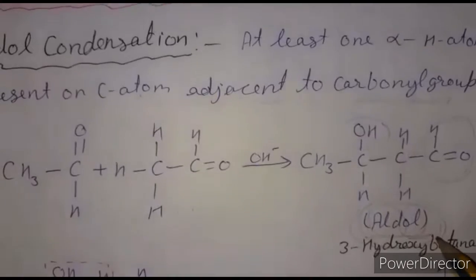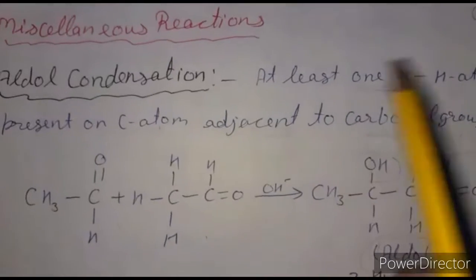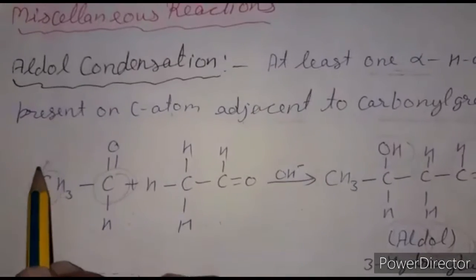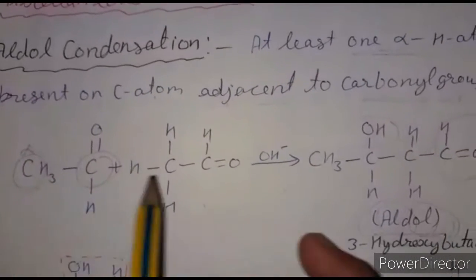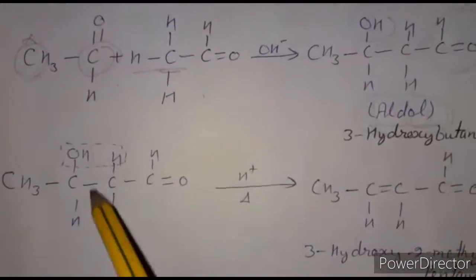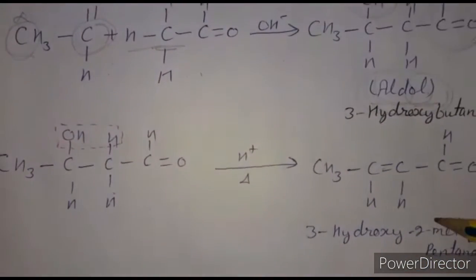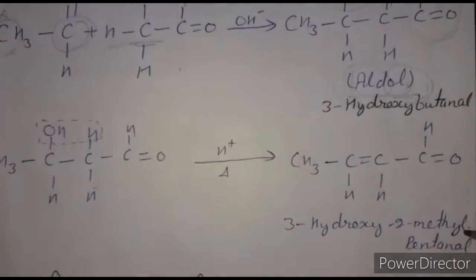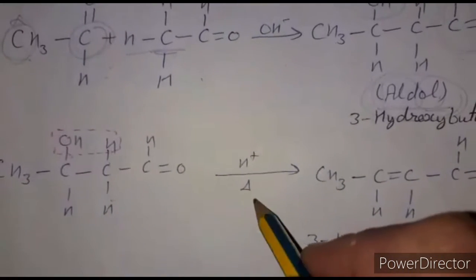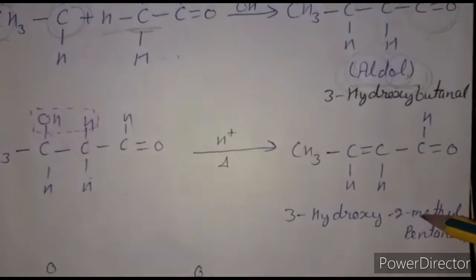So aldol condensation is shown only by molecules which contain an alpha hydrogen atom adjacent to the carbonyl group. This is a carbonyl group, this carbon is known as alpha, and it contains an alpha hydrogen atom like this. Further, this molecule undergoes dehydration upon heating in acidic medium and forms but-2-enal, or crotonaldehyde, because the OH and H are lost. If we heat this product, it forms an alpha beta unsaturated aldehyde or ketone product.